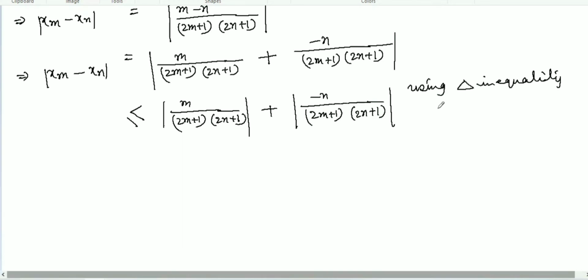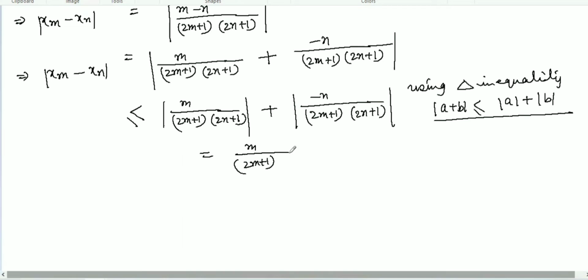What does the triangle inequality say? If the modulus of a plus b, it will be less than or equal to the modulus of a plus the modulus of b. This is the triangle inequality, and I used it here. Now, this one is less than, but this one is equal to, since the modulus sign is there, it will be positive if you take out the modulus sign. So m over 2m plus 1 multiplied by 2n plus 1, then plus n over 2m plus 1 multiplied by 2n plus 1.